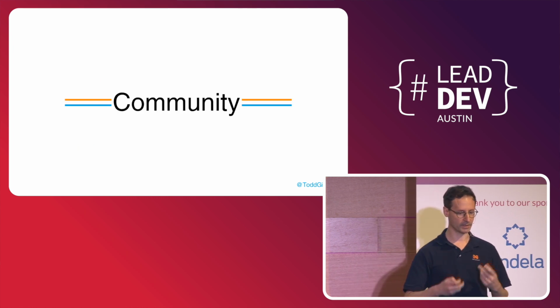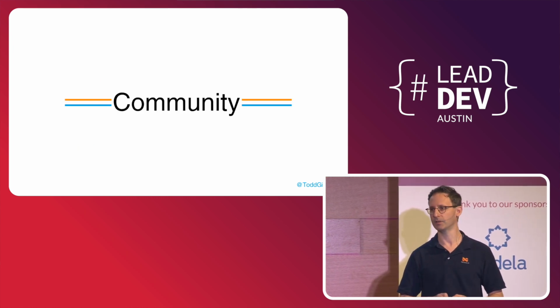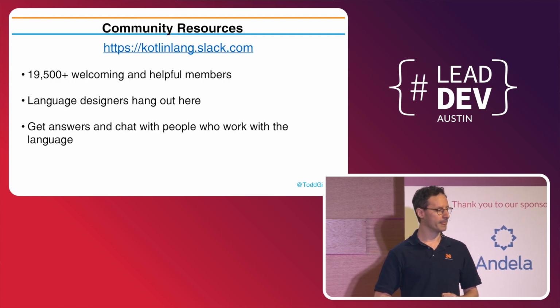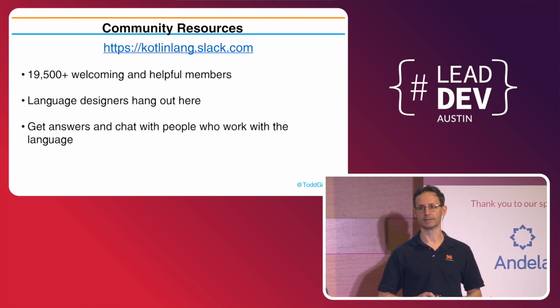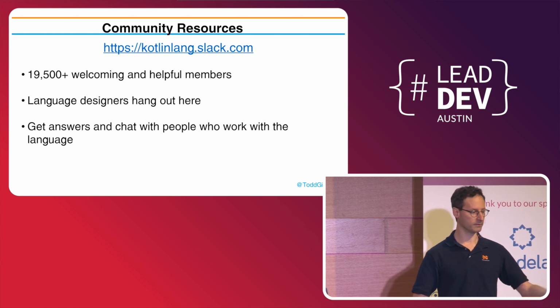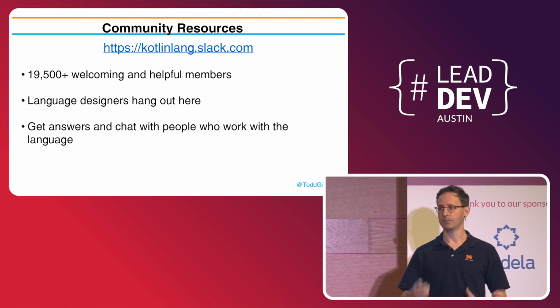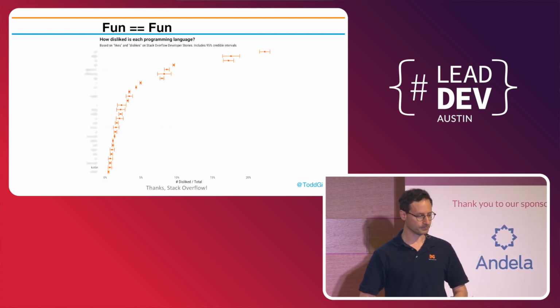And one thing about systems that I'm developing, I don't like developing them with communities that are negative. So one of the things I really appreciate about Kotlin is how overwhelmingly positive the community is. And this is something the community takes pride in. So if you go into the Kotlin Slack, there's nearly 20,000 people there. The people who designed the language are there answering questions. People who write it every day answer questions.